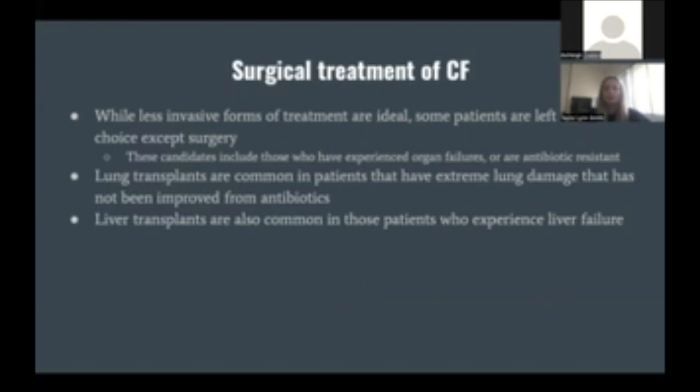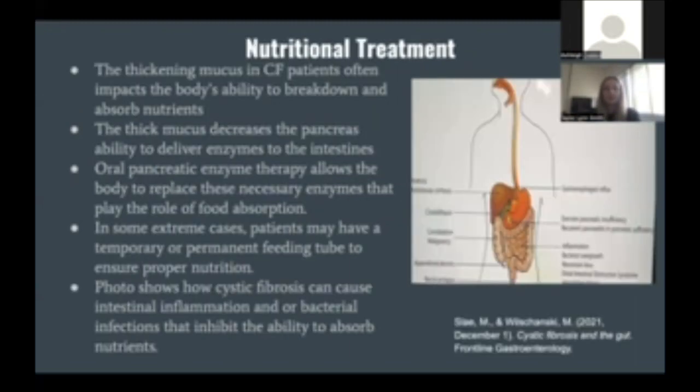These candidates include those who have experienced organ failure or are resistant to antibiotics and their bacterial infections have not been cured in the lungs, for example. So then they'll do things like lung transplants. Again, these are only for patients that have extreme lung damage that has not been improved by antibiotics. Liver transplants are also common in patients who experience liver failure. So that's it for the surgical treatments for cystic fibrosis.